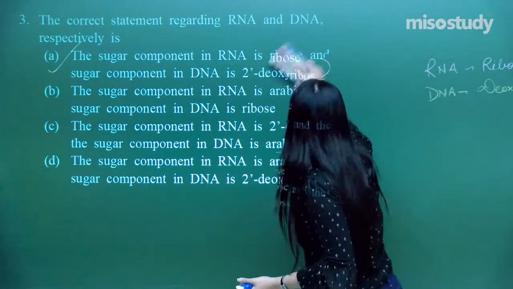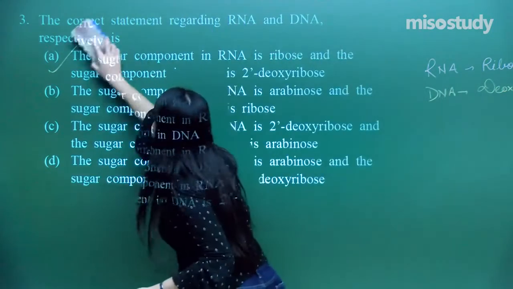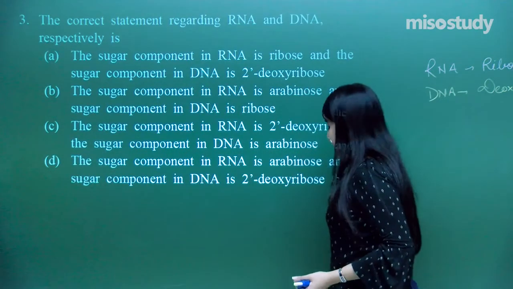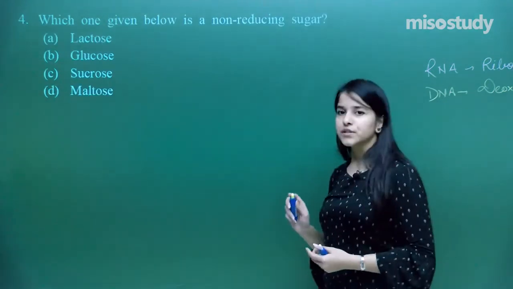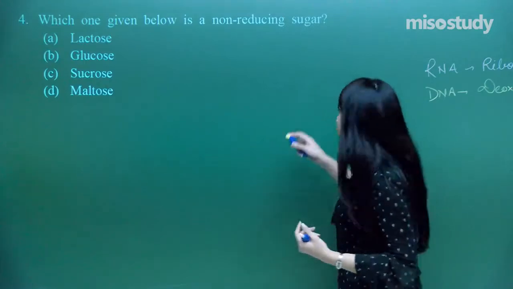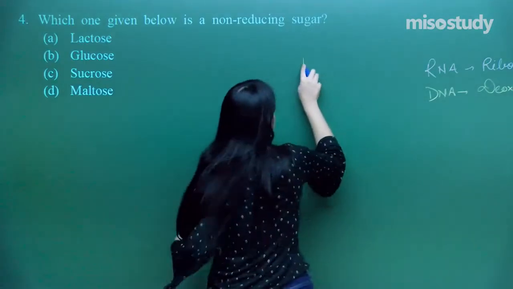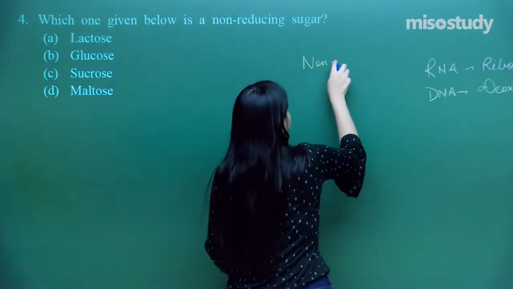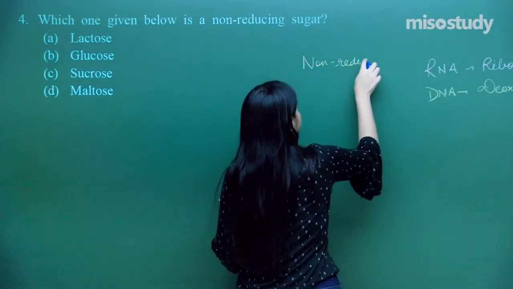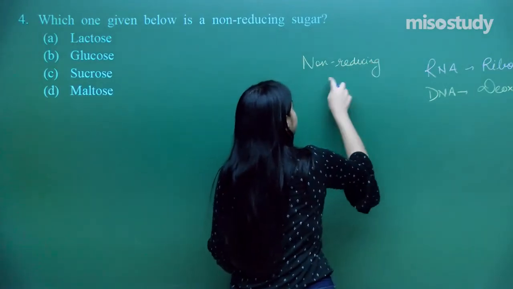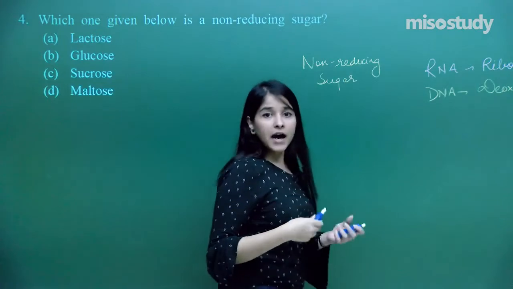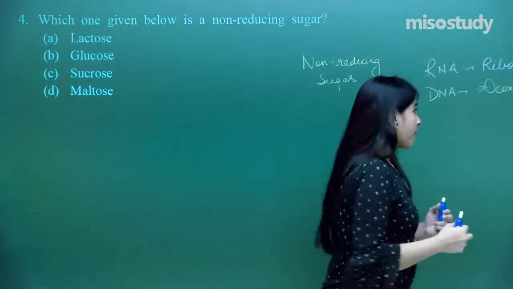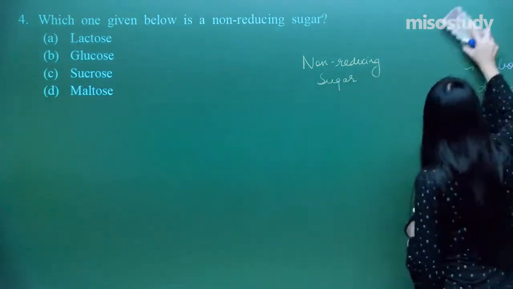What do we have next? So the next one says, which one given below is non-reducing sugar? So how do I find out a non-reducing sugar? Basically a reducing sugar is the one which is having either the aldehyde group or the ketonic group present.